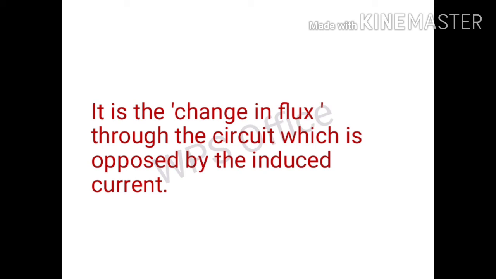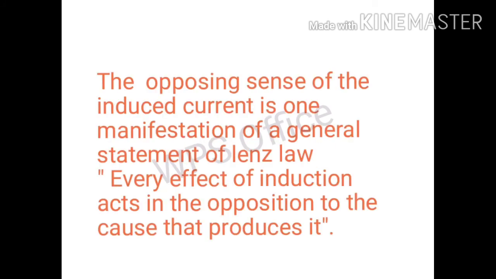This would violate the law of conservation of energy. We thus see that Lenz's law is the necessary consequence of the law of conservation of energy. The opposing sense of induced current is one manifestation of the general statement of Lenz's law, that is, every effect of induction acts in opposition to the cause that produces it.